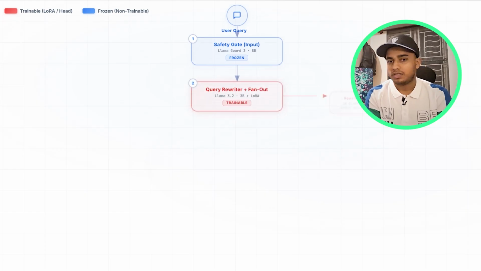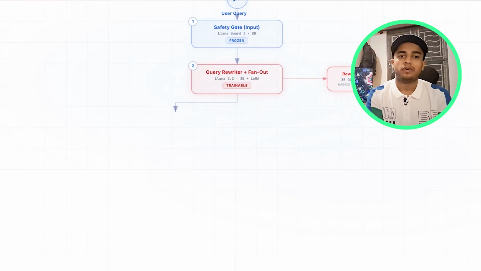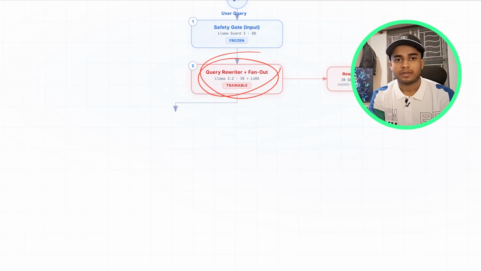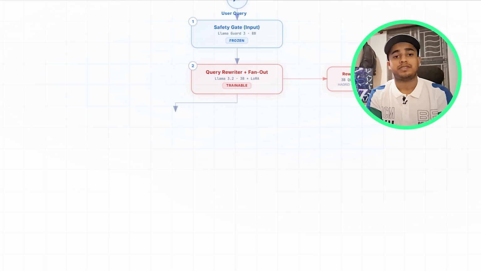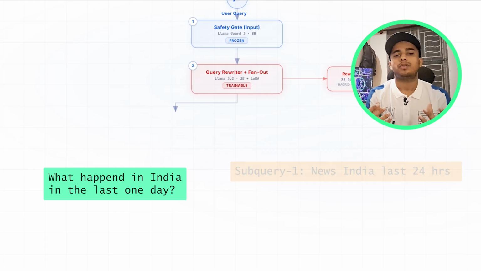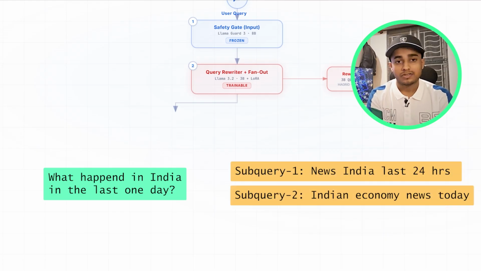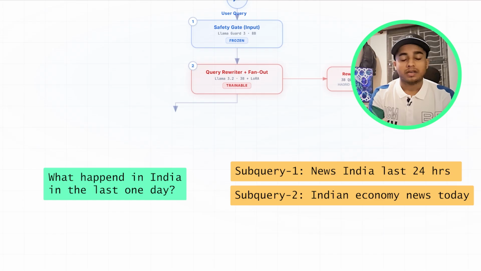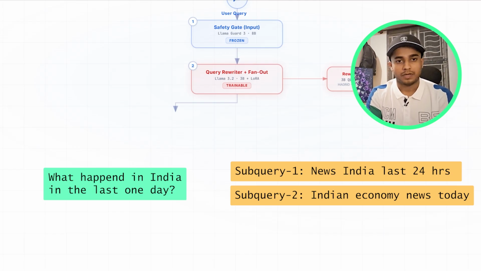Now, as this query enters our system, we have a small LLM which rewrites this query. Why is rewriting necessary here? Rewriting is necessary because when a user gives us a simple query, if we rewrite the query in multiple ways, then our search engine can actually find relevant documents in a much better way. So for my use case, I have used Llama 3 billion because it is small, and for only rewriting purposes we can use this. This will be efficient in production.